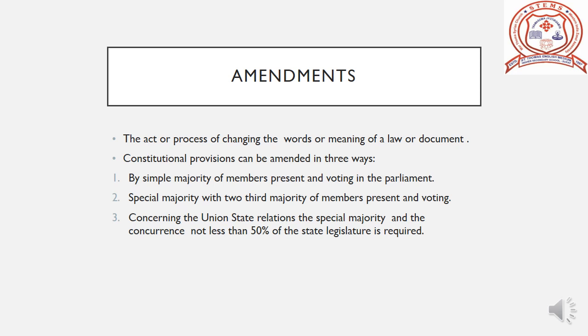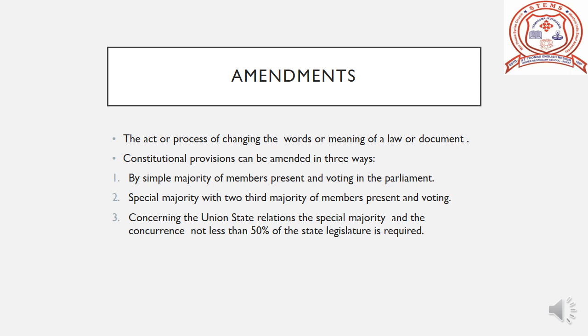Second, certain amendments need a special majority, along with a 2/3 majority of members present and voting. Third is amendment by 2/3 majority of the Parliament plus the concurrence of not less than 50% of state legislatures.